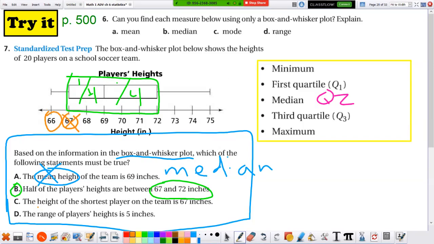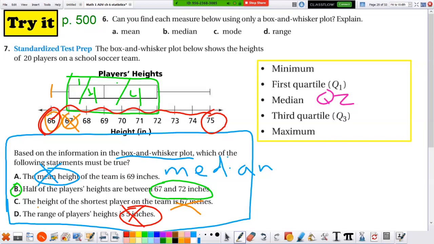No, the shortest player is 66. There's the shortest. So this one's wrong. And the last question, the range of the players is 5 inches. That means from the shortest person to the tallest person. Is that 5 inches? No, that's not 5 inches. What's that, 9 inches. So it's choice B.